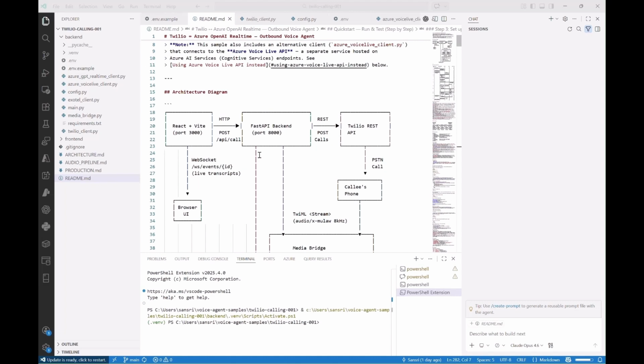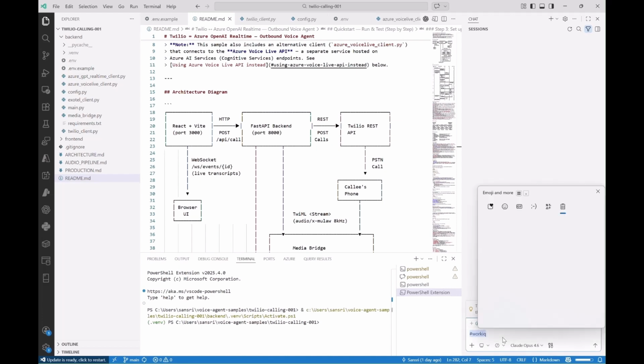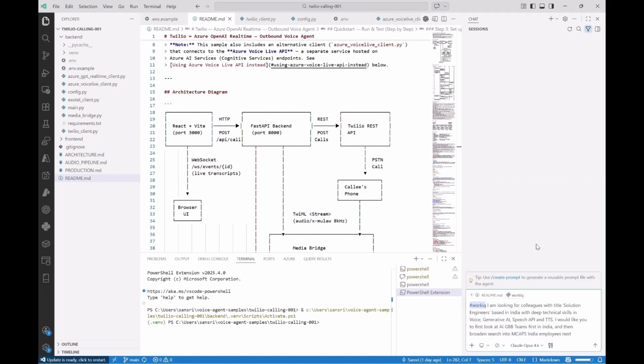So let me go ahead and trigger the whole process. I'm going to ask WorkIQ to identify and locate the right people. So let me hashtag WorkIQ and target this question. I have a prompt that is already created. Let me just go ahead and run that here. I'm asking it to look for colleagues who are solution engineers based in India, with deep tech skills in the area that we just discussed. Okay, and let me go ahead and give it a spin.